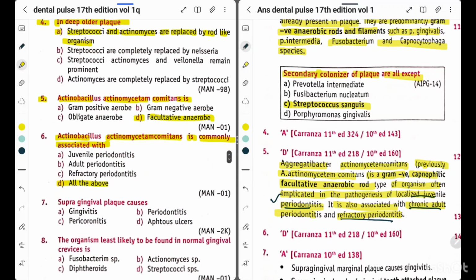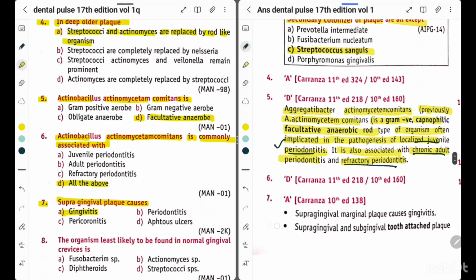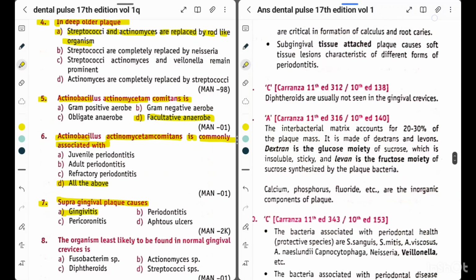Now question 7. The supragingival plaque causes. So options are A, gingivitis, option B, periodontitis, option C, pericoronitis, option D, aphthous ulcers. So we know that supragingival plaque causes gingivitis. So the answer is option A, gingivitis. Supragingival marginal plaque causes gingivitis. Supragingival and subgingival tooth attached plaque are critical in formation of calculus and root caries. Subgingival tissue attached plaque causes soft tissue lesions characteristic of different forms of periodontitis.